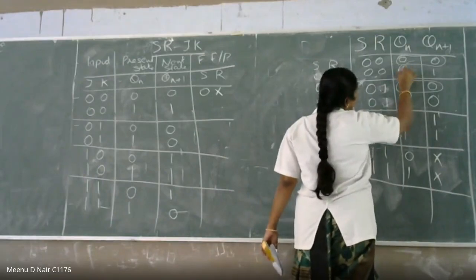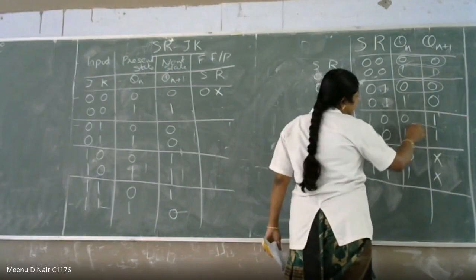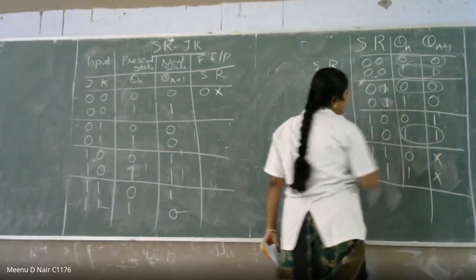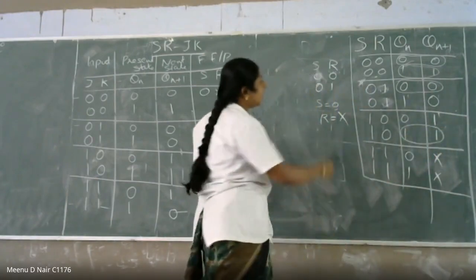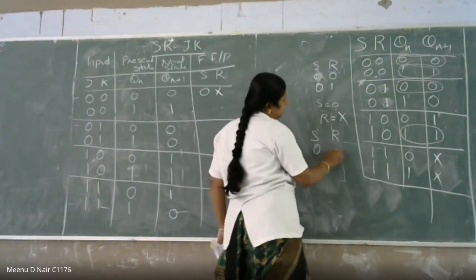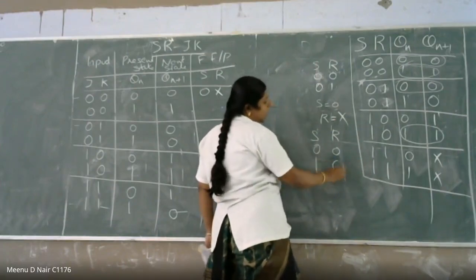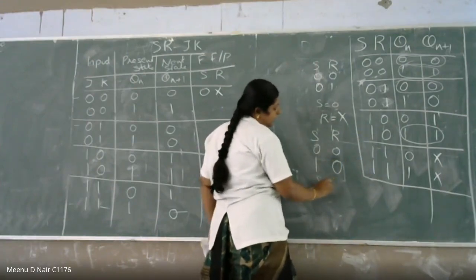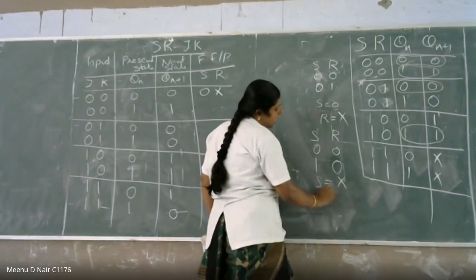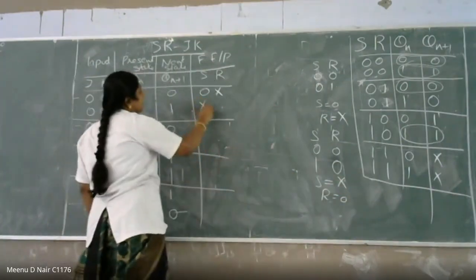So Qn is equal to 1 here and Qn+1 is equal to 1 here. Similarly, here also Qn is equal to 1, Qn+1 is equal to 1. Right. In the first condition, S and R is equal to 0, 0. In the second condition, S is equal to 1, R is equal to 0. So you can put S is equal to a don't care and R is equal to 0. So this is X, 0.